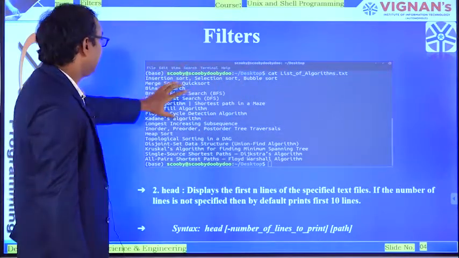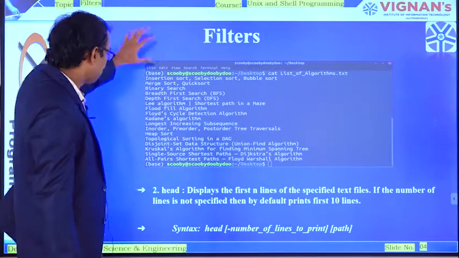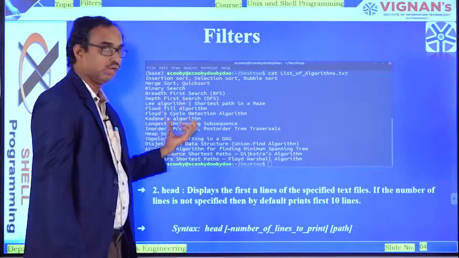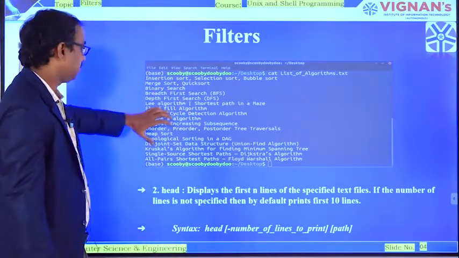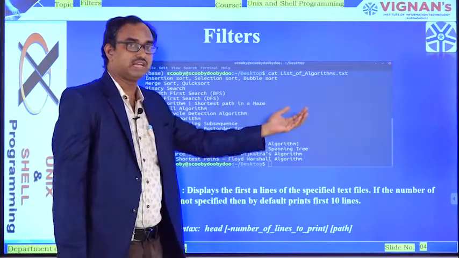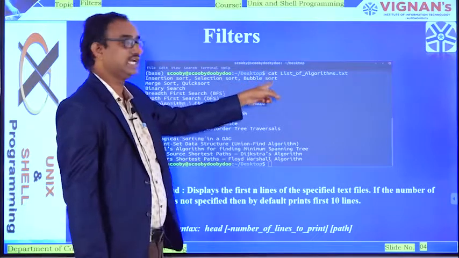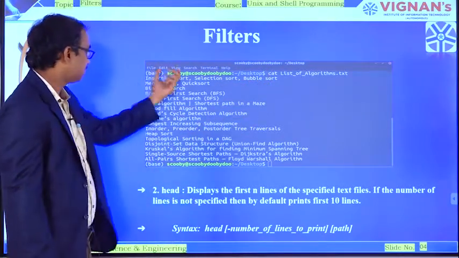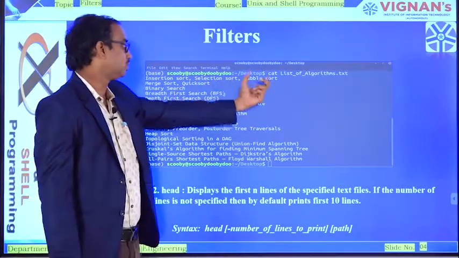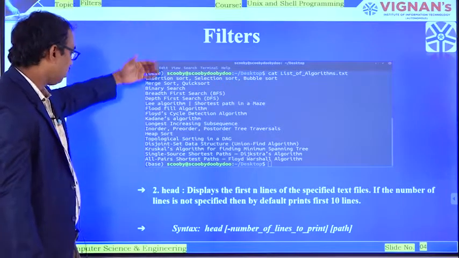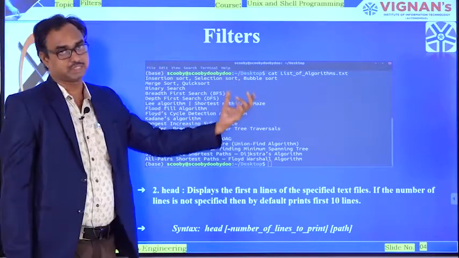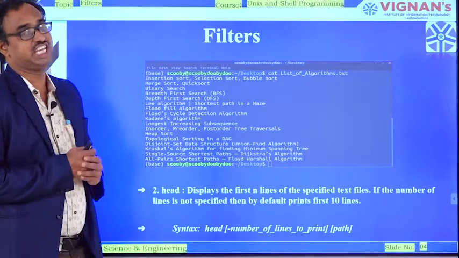It will then display all the algorithms. Whatever contents we have in the file will be displayed by this simple CAT command. For example, we will have insertion sort, selection sort, bubble sort, and like that a number of algorithms. That is the importance of the CAT command.